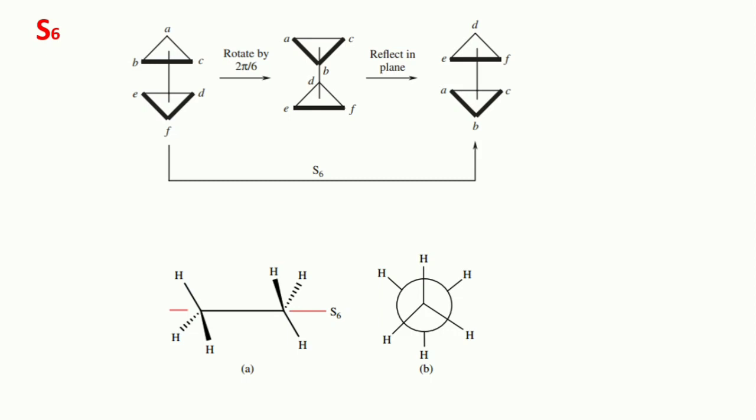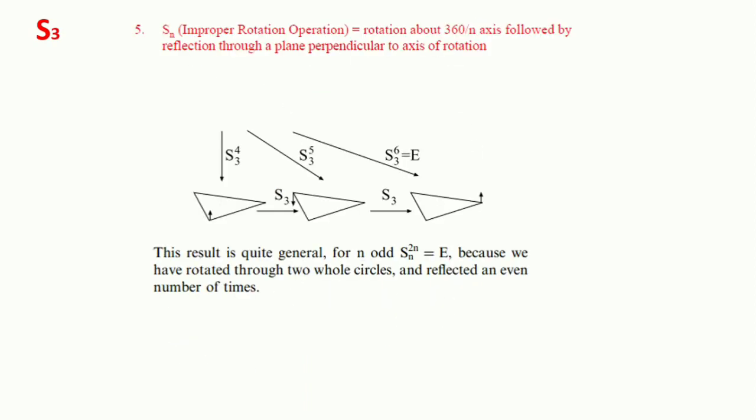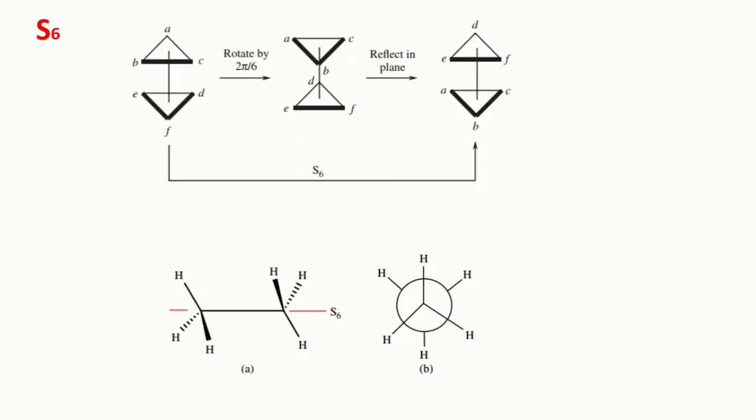The benzene molecule contains an S6 improper rotation axis, collinear with its C6 proper rotation axis. Rotation of the molecule by 60 degrees followed by a reflection in the plane of the molecule brings each carbon and hydrogen atom into a position that is indistinguishable from the original.